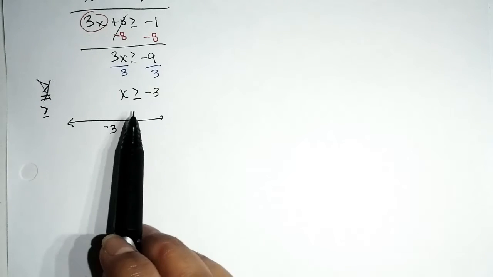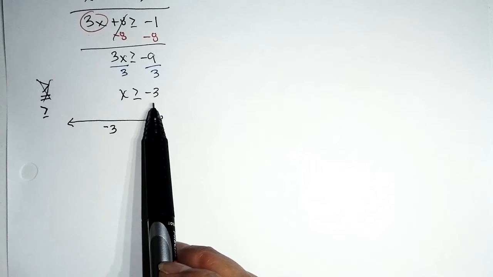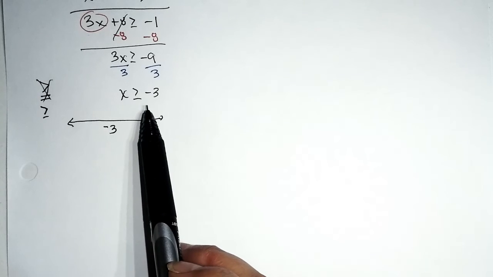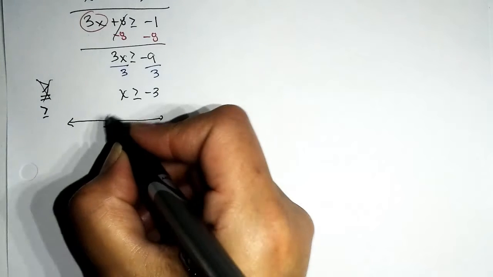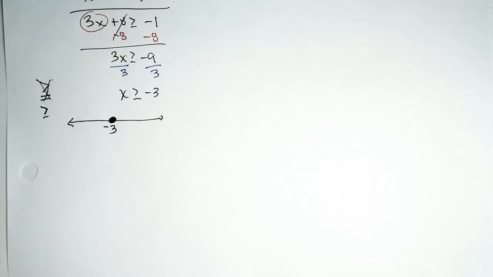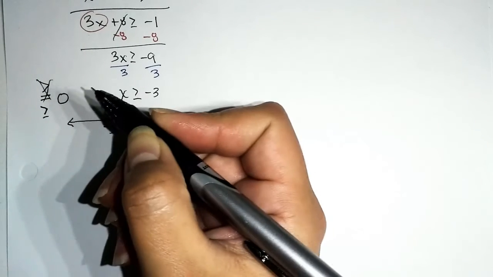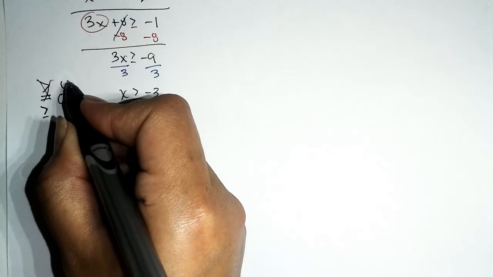Okay, so because the inequality symbol has the equal to part, that means that negative 3 is in, meaning it's part of the solution, so we can graph it. How do we graph it? We make a point. The book will call it a closed circle, but the way I see it, all circles are closed, right? You know, like an open circle looks like this.